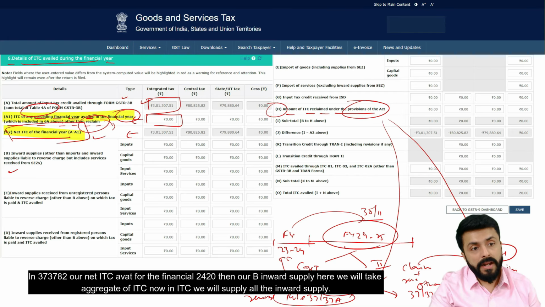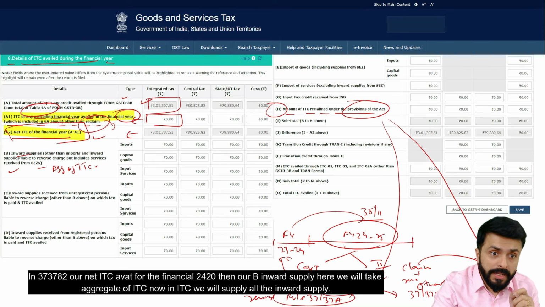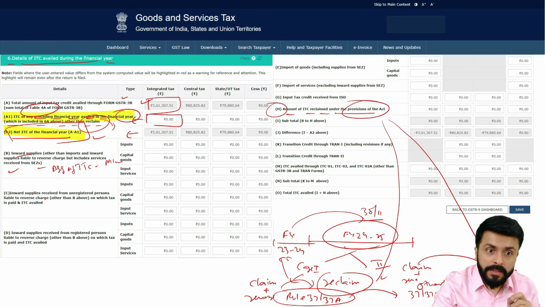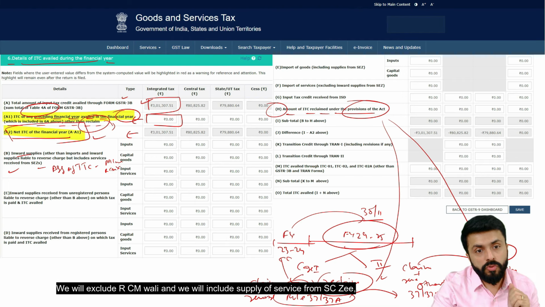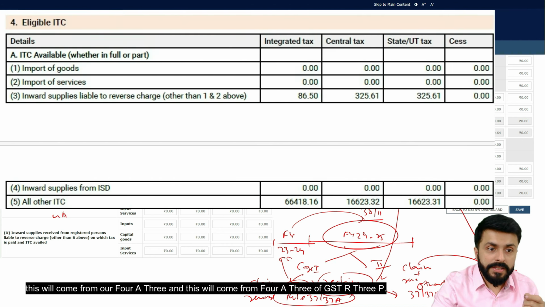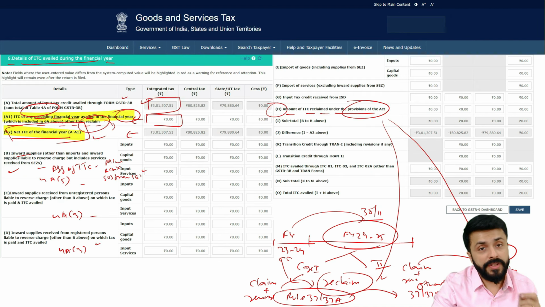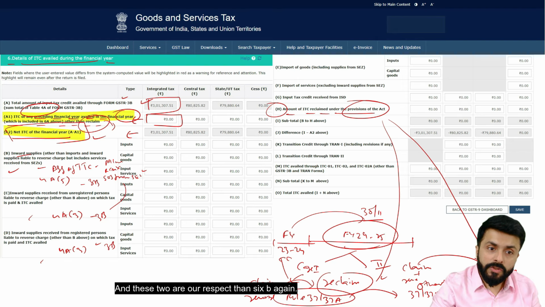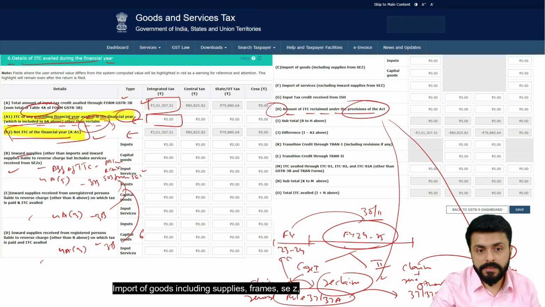Then in B, inward supply, we will take the aggregate of ITC. Now in ITC, we will take all the inward supply. We will exclude RCM and we will include supply of services from SEZ. This will come from our 4A5, this will come from our 4A3, and this will come from 4A3 of GSTR-3B. And these two are our respective 6B again. Import of goods including supplies from SEZ.